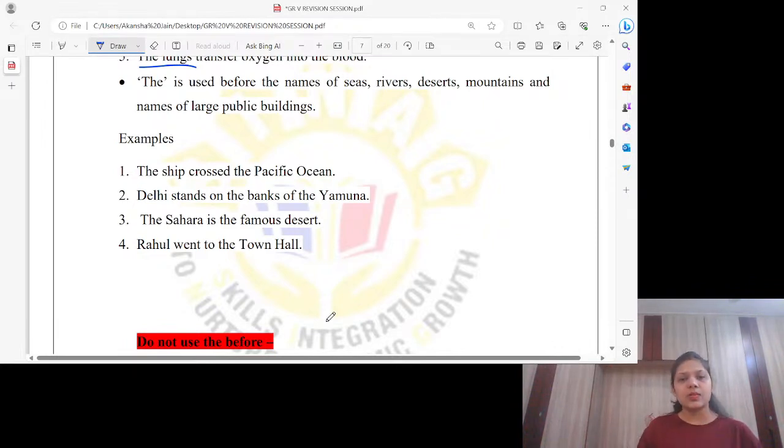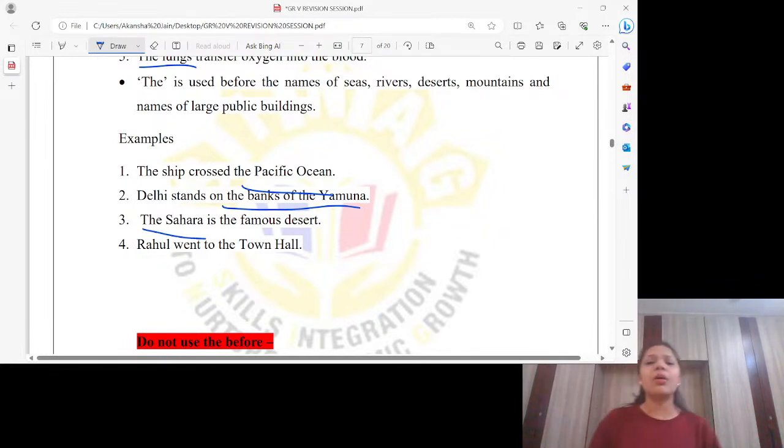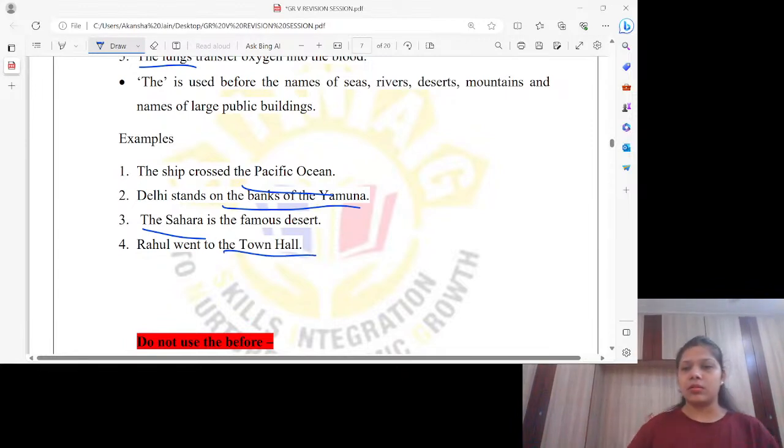Now the is used before the names of seas, rivers, deserts, mountains, and names of large public buildings. As we can see here, the ship crossed the Pacific Ocean. Name of the ocean? Delhi stands on the banks of the Yamuna. The Sahara is a famous desert. Rahul went to the town hall. Name of a large public building.